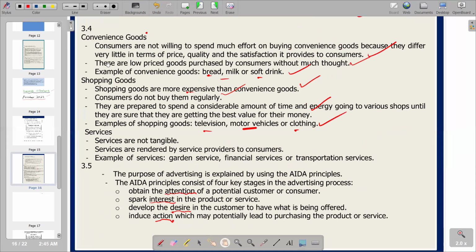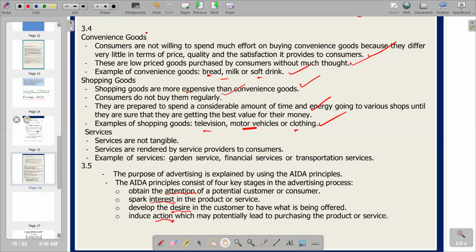The question only requires two, so we can include convenience and shopping, or we also have services. Services are not tangible. You know that these are intangibles. Services are rendered by service providers to consumers. Examples of services, we've got guided service, financial service, or transportation service. According to the question, it only requires two, so you can pick any two that you deem easier for you to mention.